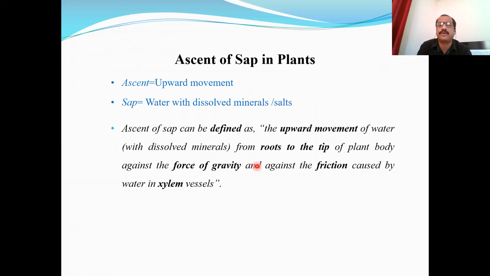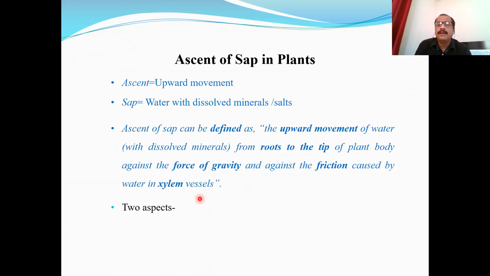Upward movement of water from roots to the tip of the plant against the force of gravity. This is important. This movement is against the gravitational force and against the friction caused by water in xylem vessels, because we know xylem is water conducting tissue.